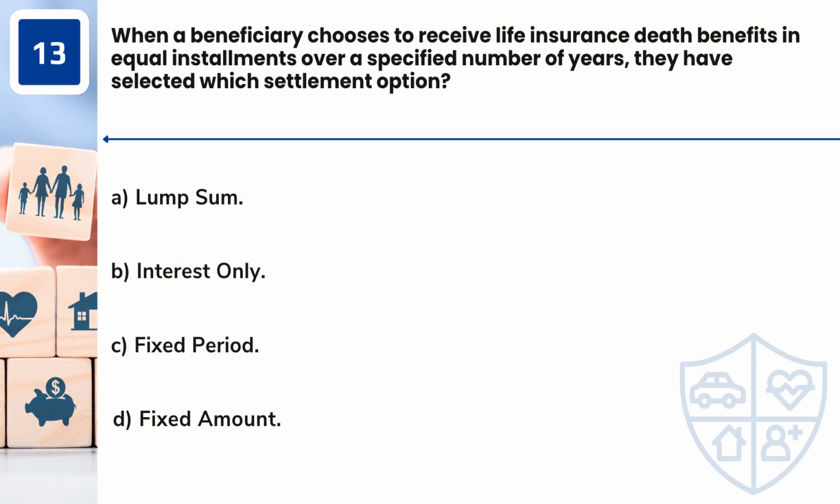Question 13. When a beneficiary chooses to receive life insurance death benefits in equal installments over a specified number of years, they have selected which settlement option? A. Lump sum. B. Interest only. C. Fixed period. D. Fixed amount.